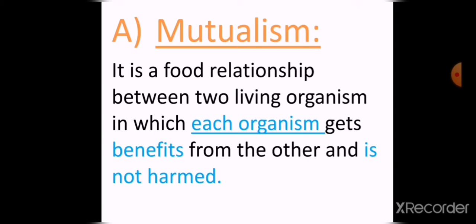So each of them benefits and is not harmed. So this is called the mutualism.